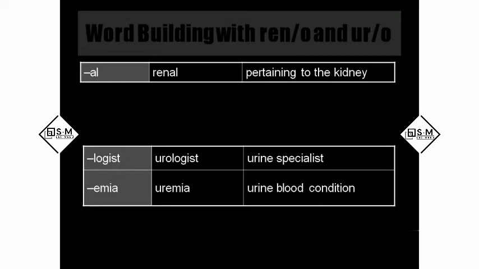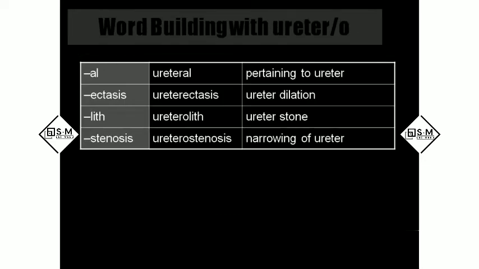Urologist, urine specialist. Uremia means when waste products are present in the blood. Ureteral, pertaining or related to the ureter. Ureterectasis, ureter dilation. Dilation means the tube gets widened, so we call it ectasis. Ureterolith, a stone formed in the ureter. Ureterostenosis, opposite to ureterectasis. Ectasis means widening. Stenosis means narrowing.